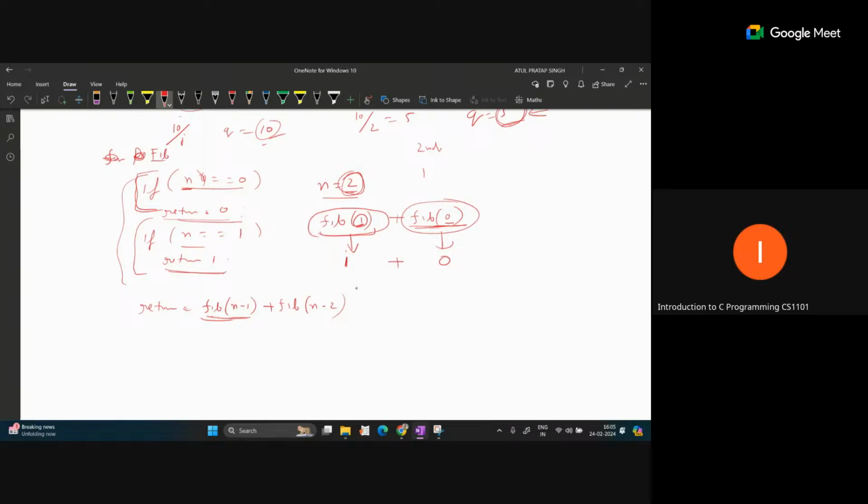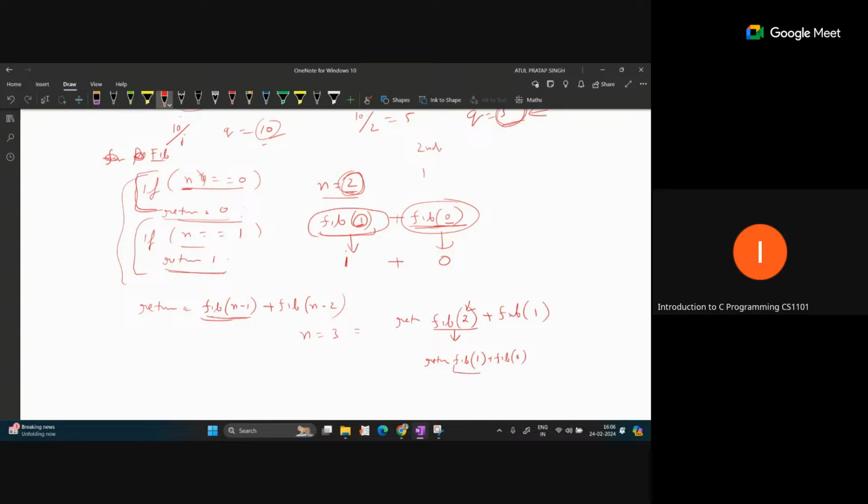In the same way, if you are finding n equal to 3, you can write it like this. The return statement: return fib of 2 plus fib 1. Now this is the recursive call. Here we are passing n equal to 2, so this will again divide into two statements. This statement will again return fib 1 plus fib 0. This first statement will be replaced by this.